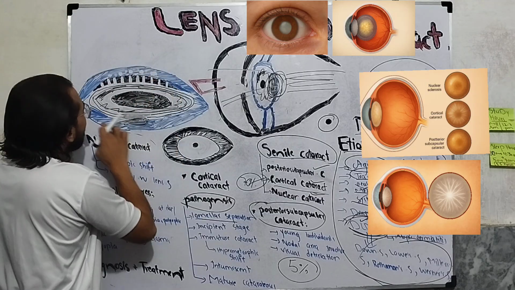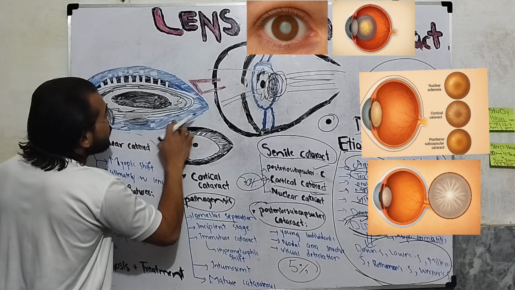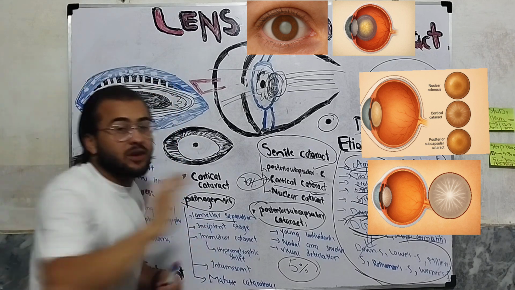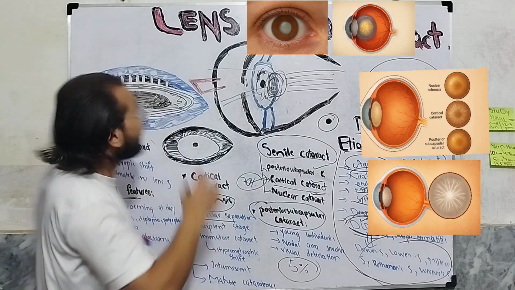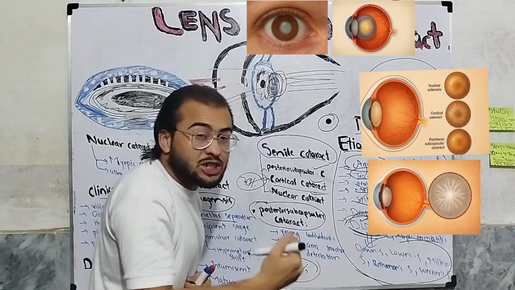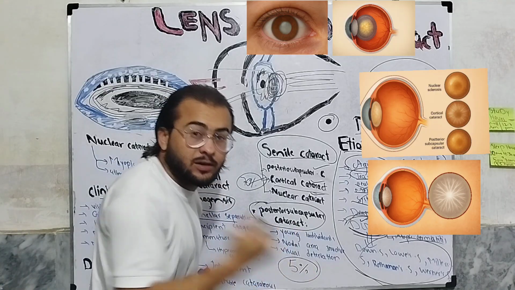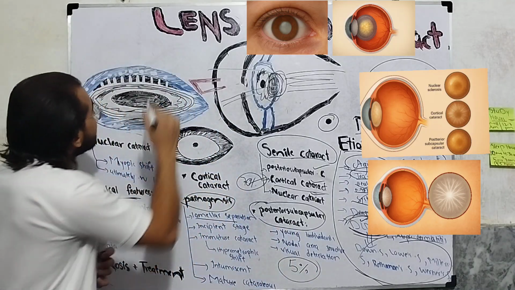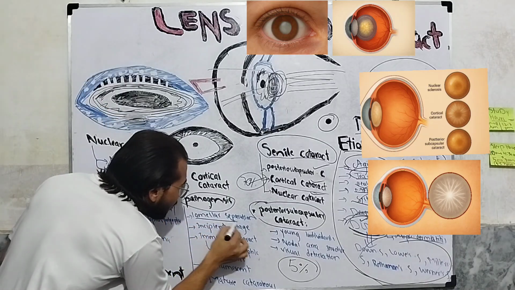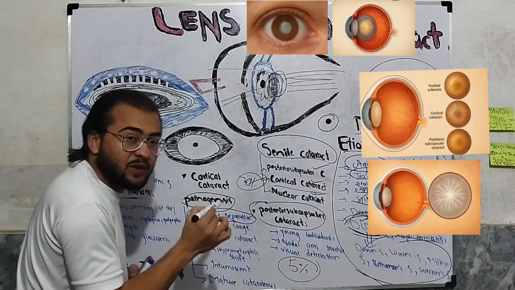When the permeability of the capsule alters, the water and other fluid will start rushing into the lens. Because of the changing permeability, there will be extensive hydration of the lens. Due to this increased permeability, the lamellar stage comes first, okay?